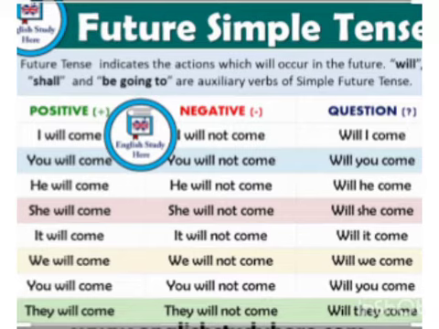Now let's proceed with the negative sentence. So for all the negative sentences, we have to use not. Otherwise, to contract, we can also use won't. I won't come, like that. Okay, let's see the examples now. I will not come, you will not come, he will not come, she will not come, it will not come, we will not come, you will not come, they will not come.